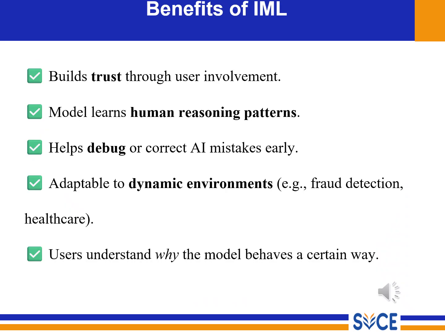So why do we need IML? Because there are some advantages. The first one is building trust. The user trusts the AI because they are involved. Second, learning human reasoning. AI starts thinking like a human, not just numbers. Third, early error detection. The mistakes are corrected before the damage happens. Fourth, dynamic adaptation.